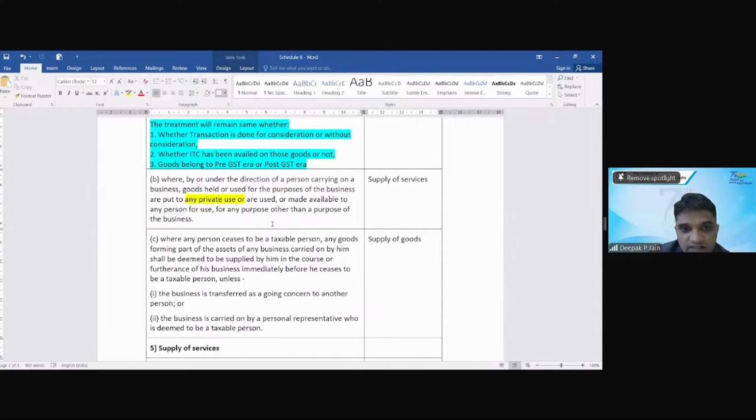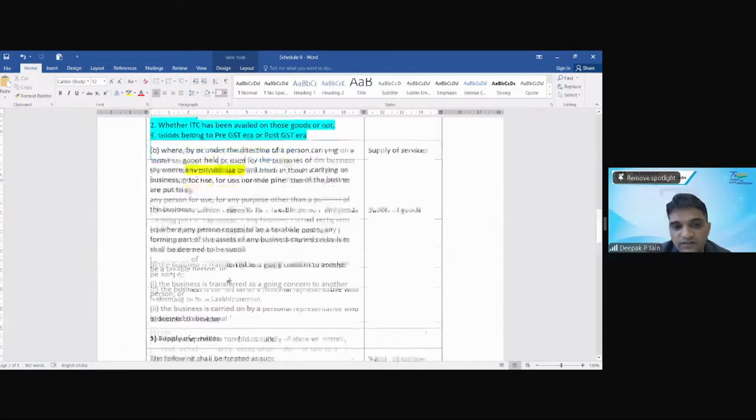So that is supply of services. Then when any person ceases to be a taxable person, जब बिजनेस है उसको सीज कर दिया है, मतलब उसको बंद कर दिया गया है और जो बाकी असेट बचे हैं उसको बेच रहे हो, then it is again supply of goods itself.